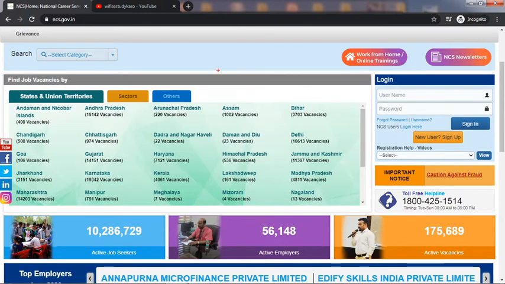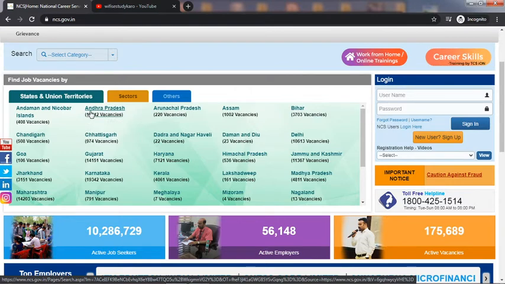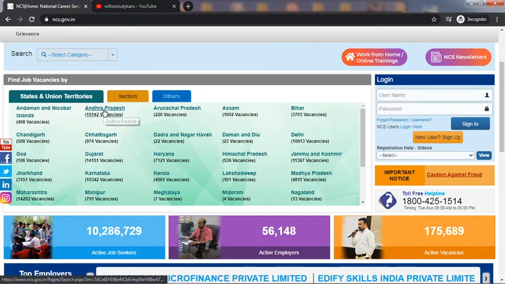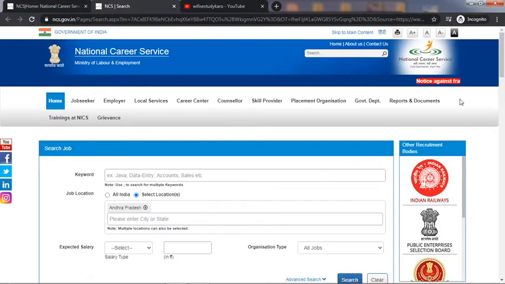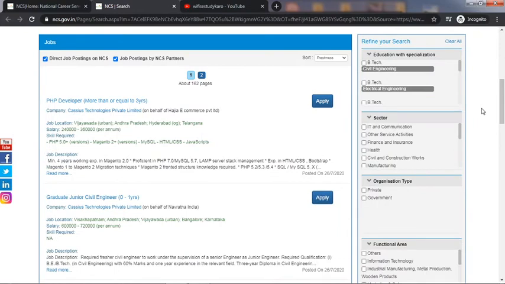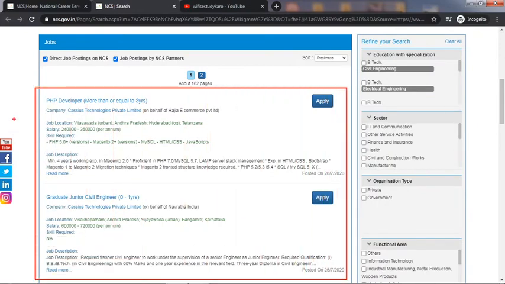Also there are three categories here: states and union territories, sectors, and others. If you just click on one, let's say if you want some vacancies, as you can see, if I click here, 15142 vacancies are available right now in Andhra Pradesh. You just click here. I'm opening a new window. If you scroll down, as you can see, there are different vacancies available in Andhra Pradesh.